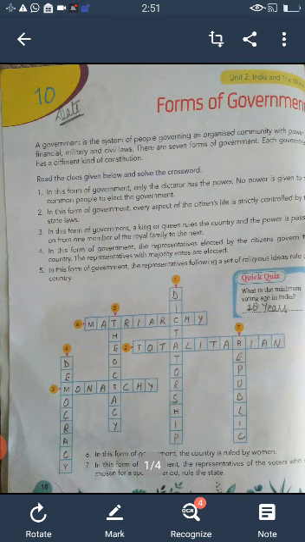Question number 4. In this form of government, the representatives elected by the citizens govern the country. The representatives with majority votes are elected. And the answer is democracy. Question number 5. In this form of government, the representatives following a set of religious ideas rule the country. Answer is theocracy.